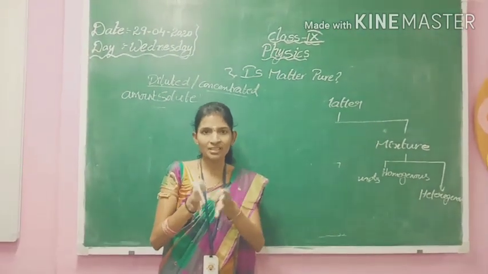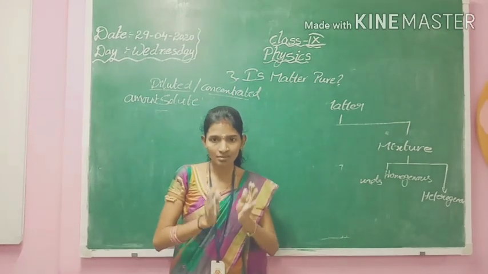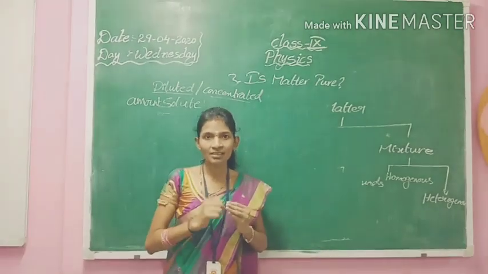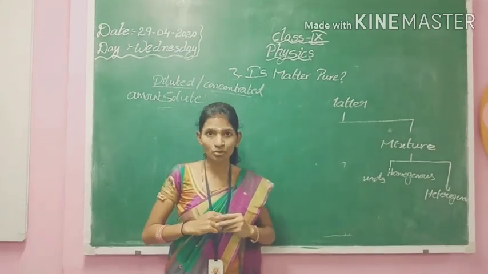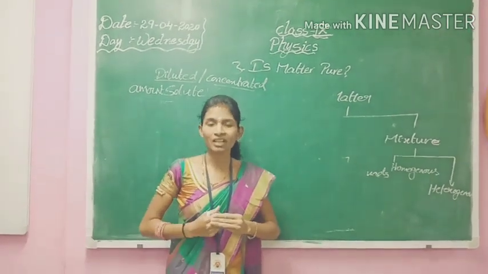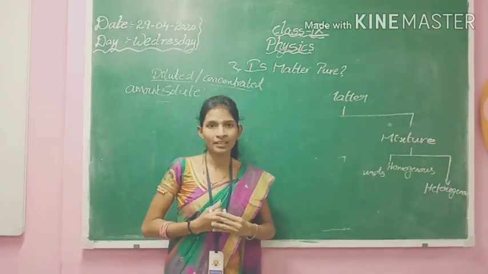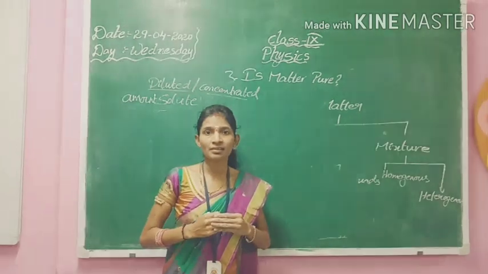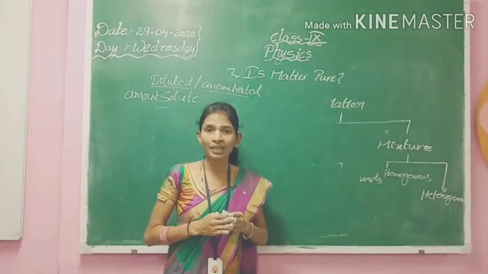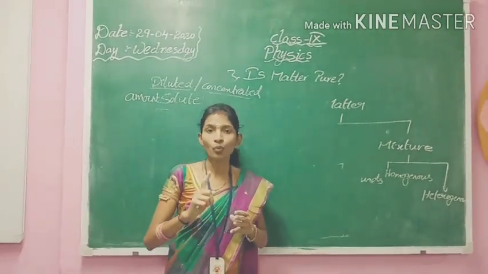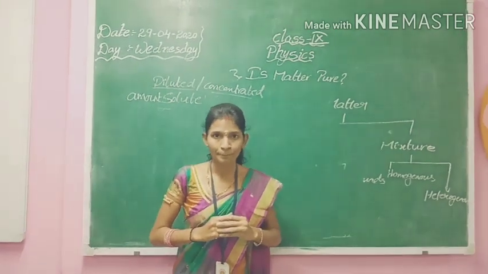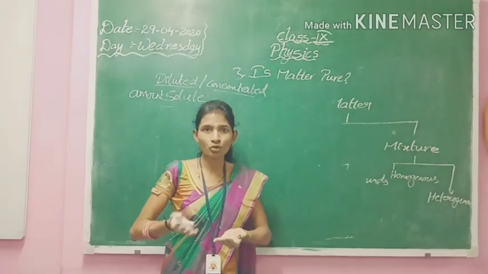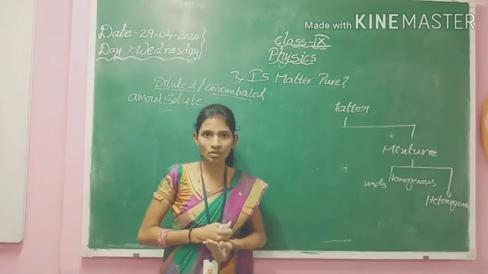If you compare the first sample and the second sample, the water with 1 spoon of sugar and the second glass with 2 spoons of sugar, which could be concentrated and which could be diluted? Yes, the glass with 2 spoons of sugar is considered concentrated compared to the glass of water with 1 spoon of sugar.